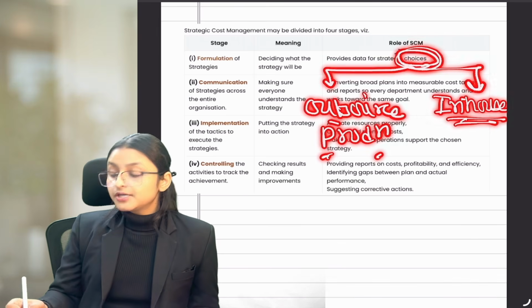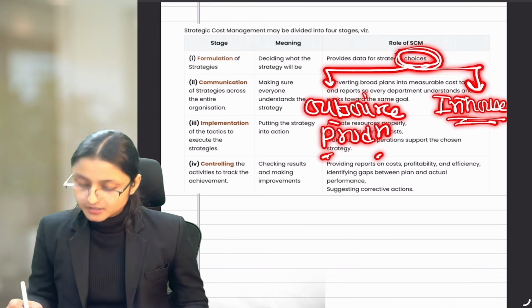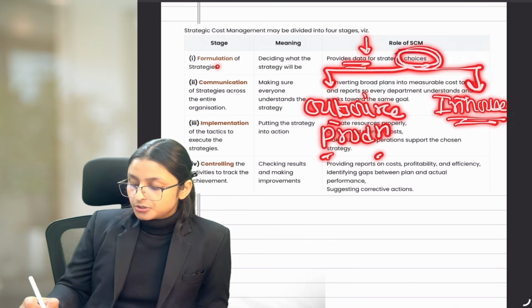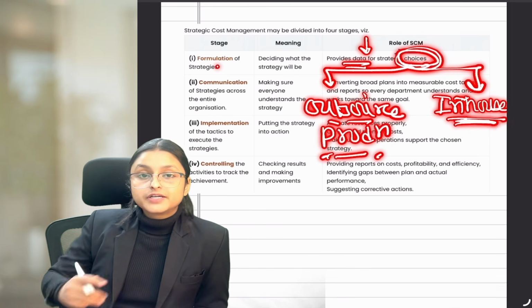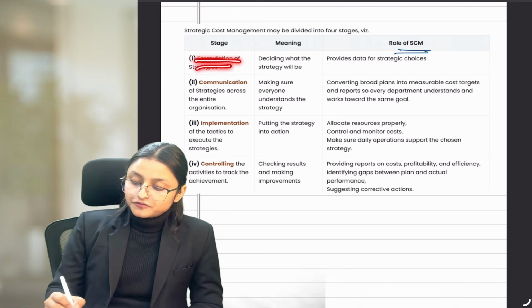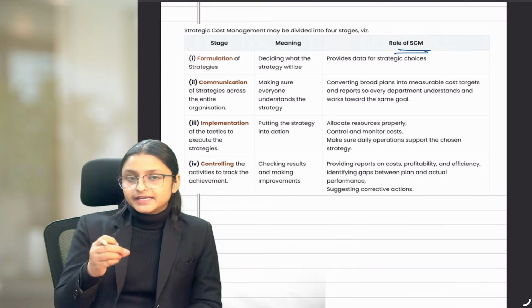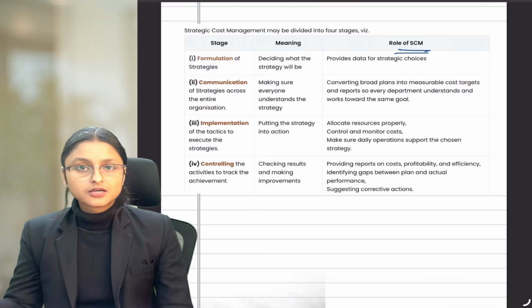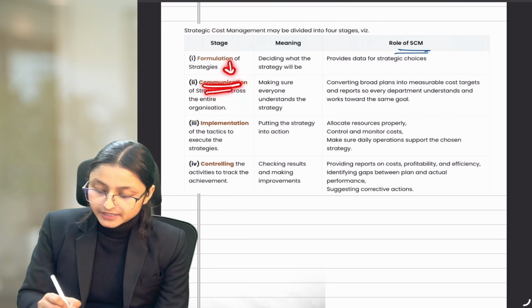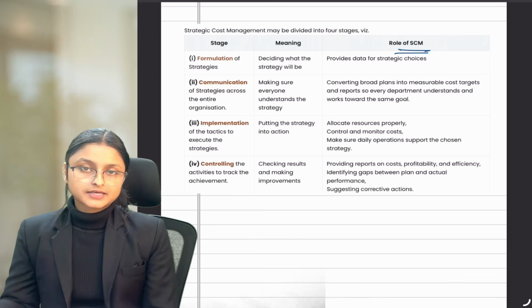Choices means choosing between 2 or more than 2 options. So, strategic cost management will provide data to choose between different possible options which we have. Now, after formulating the strategy, after deciding what choice we will take to accomplish our end goal, we will communicate that strategy to everyone in the organization.